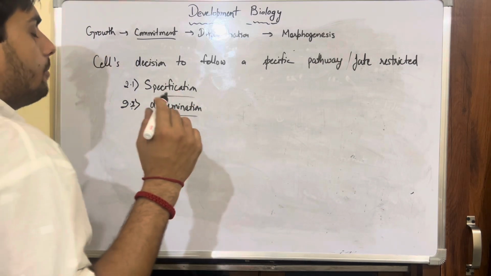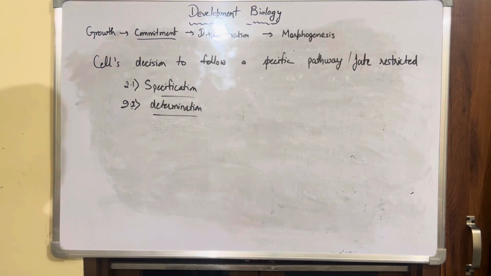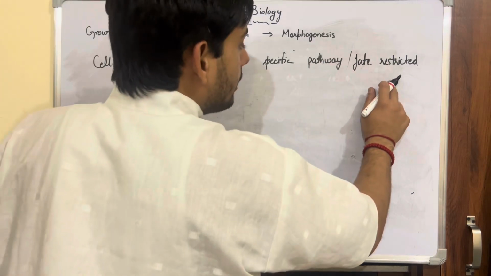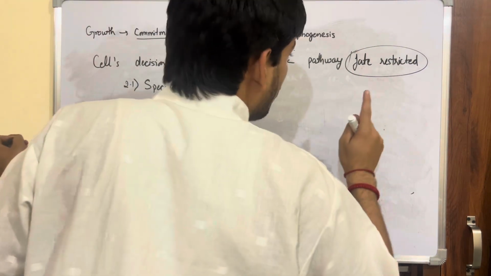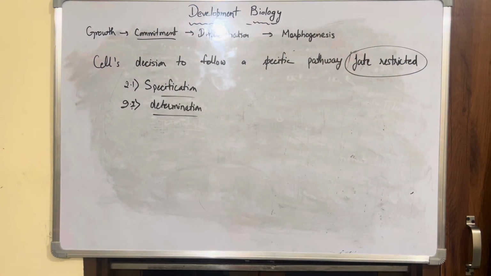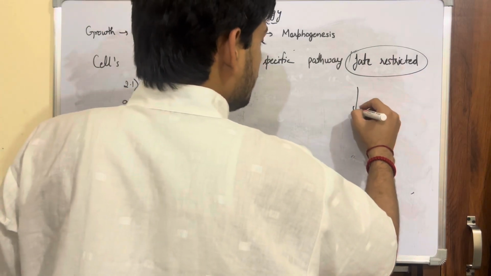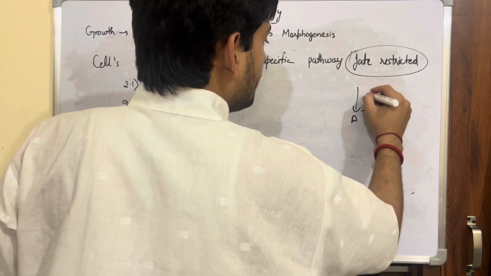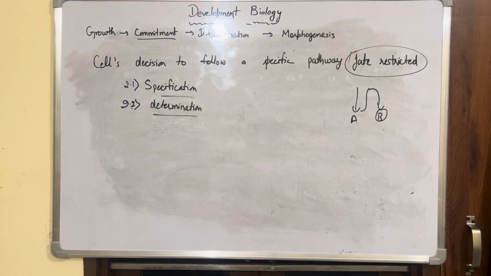Okay, so the commitment is further divided into two categories. First is your specification and second is your determination. Now, following the definition, I have also written here that the fate is restricted, but I have not written here that fate is fixed. That means there is a certain chance that this commitment stage can be a little reversed, so that if, let us say, this is going to follow pathway A, it can again get reversed and move and follow pathway B in the life cycle. Okay, so the first thing, which is your 2.1 stage, is your specification stage.